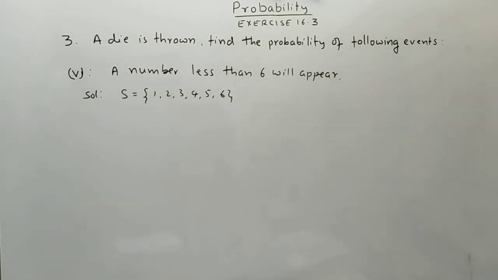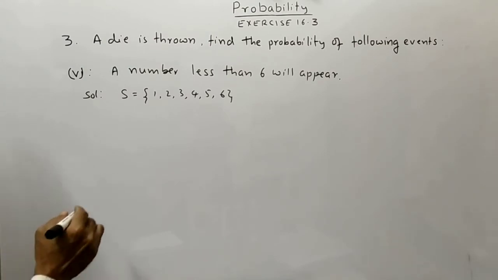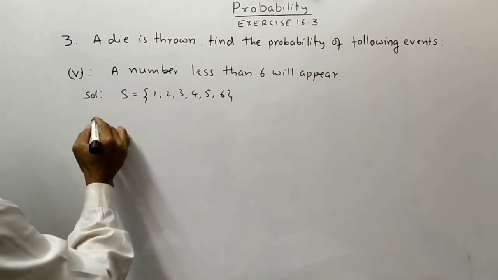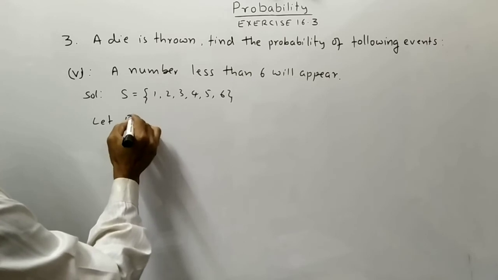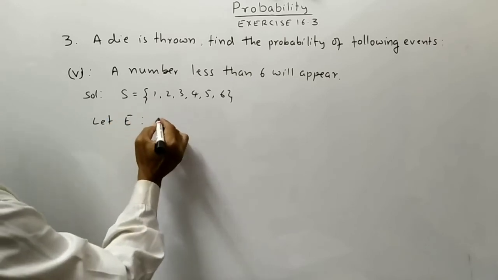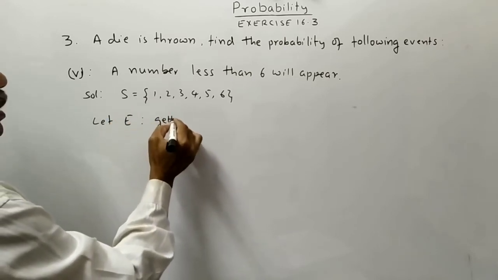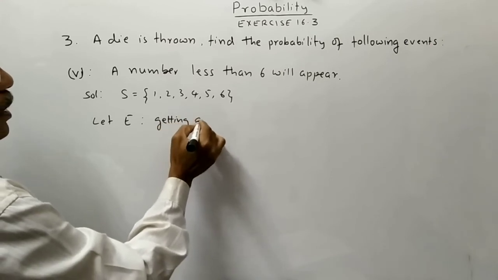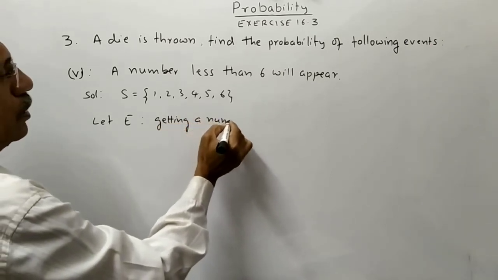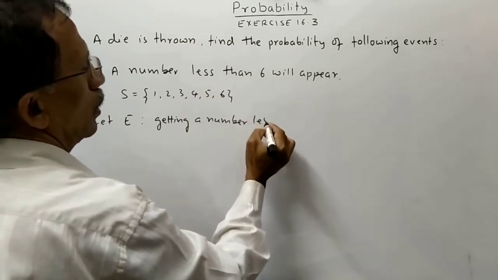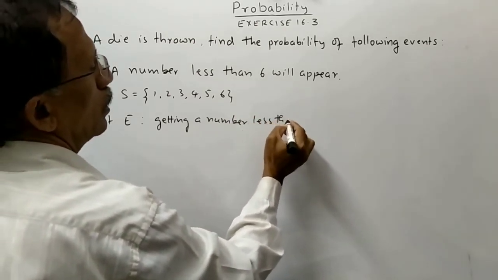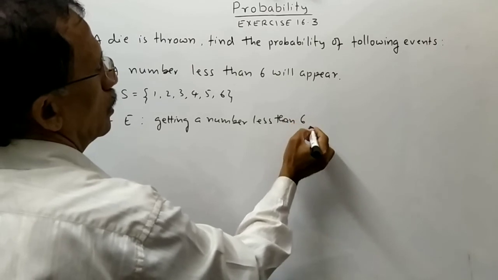Fifth one, a number less than 6 will appear. Let E be the event of getting a number less than 6.